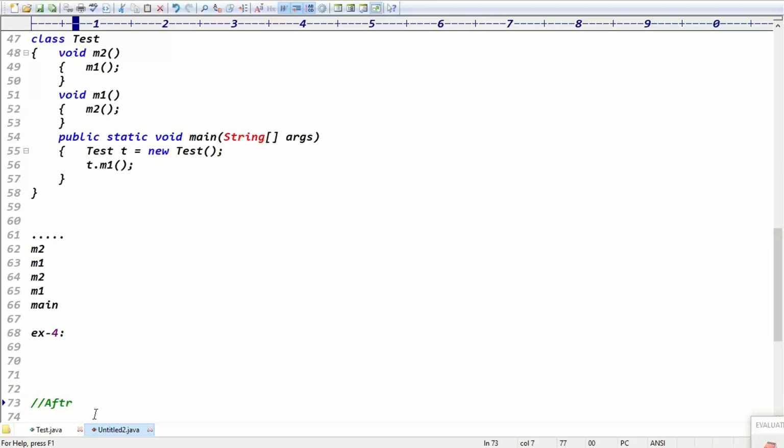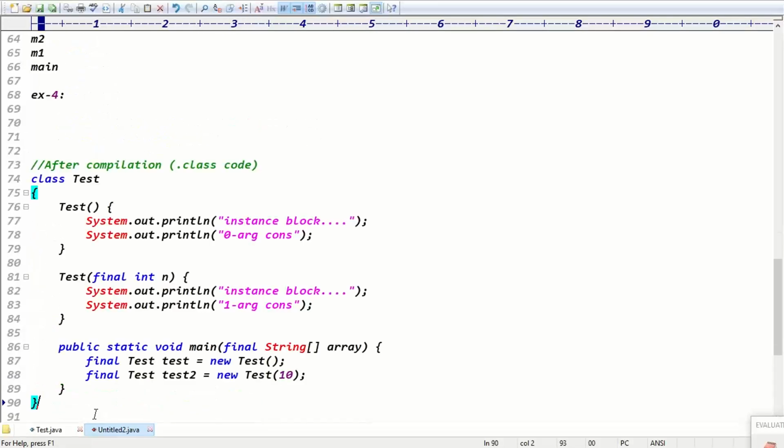This is the code after compilation, the .class code. See, the instance block is copied to both constructors, right?